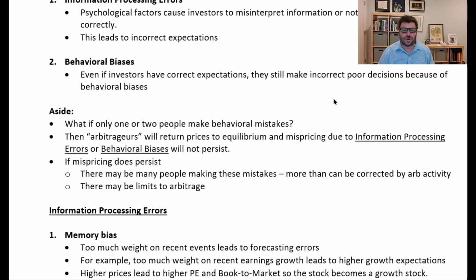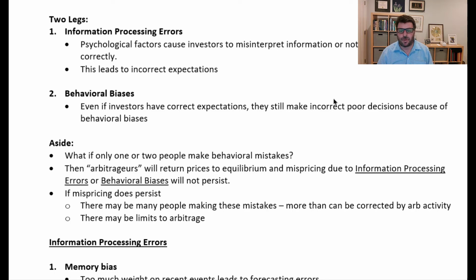This is not an exhaustive list. There's more stuff than we're going to talk about. We're just going to talk about a few. And we're going to talk about these in two different legs, two different areas. And the first set of behavioral biases are going to be information processing errors. These would be psychological factors that cause investors to misinterpret information or not process information correctly. This leads to incorrect expectations.